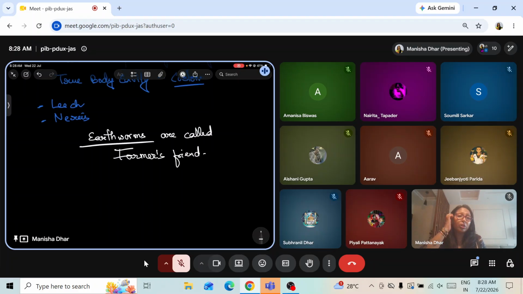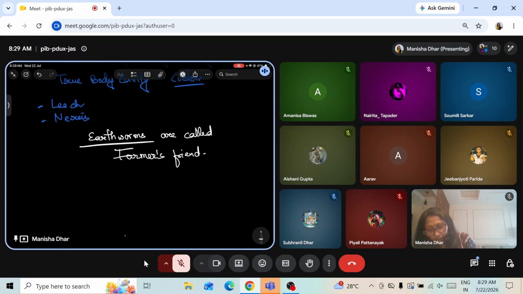So, earthworms are friends of farmers. Yes, you are correct. Because they eat the soil and they release the same soil. Now, what is the difference between the soil they eat and the soil they release? They eat the soil because earthworms actually burrow. They live in the burrows and then they keep on turning the soil layers. They get into the soil layer and they interchange the topsoil with the lower layers of the soil. They eat the soil and they release the same soil.